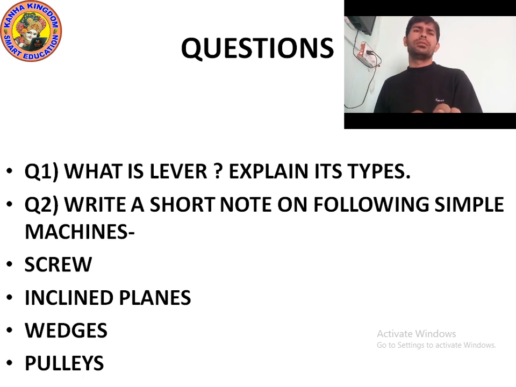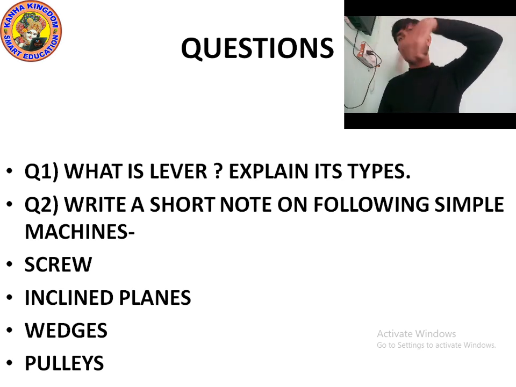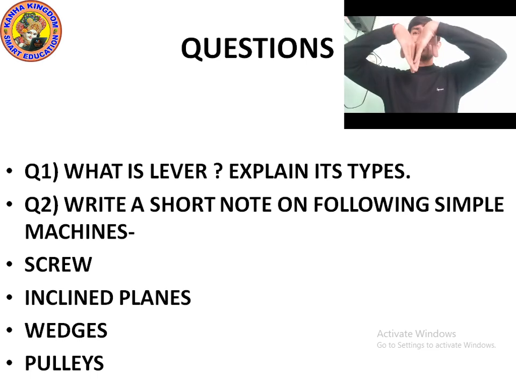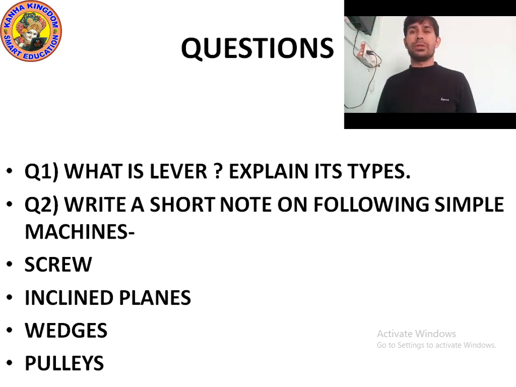Okay, and question number 2. Question number 2 is write a short note on the following simple machines: screw, inclined plane, wedges, pulley. So, what is screw? Screw is a simple machine. A screw is an inclined plane wrapped around a shaft or rod or a cylinder. The inclined plane allows the screw to move itself when rotated. And if we talk about wedges, wedges are actually two inclined planes joined together. Wedges are used to split things. Knife, axe, these are the examples of wedges.